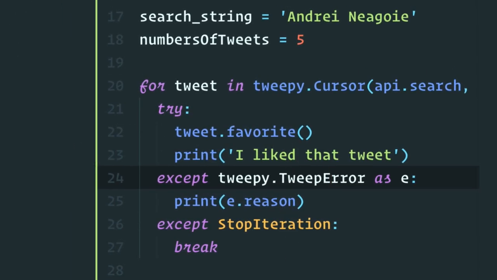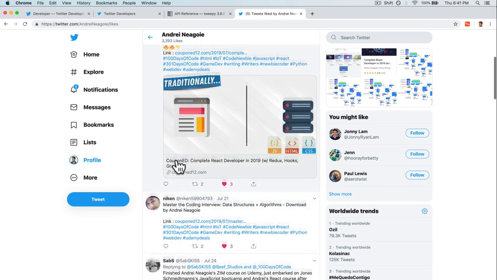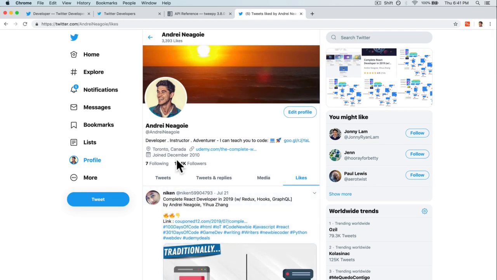And you can do different things here. For example, I can retweet as well if I wanted to instead of favorite. So now you know how on Twitter you always have those bots that somehow always retweet something? Well, this is what they do. They look for a keyword like JavaScript or Python or whatever, and they automatically retweet it. Very, very cool. As you can see, this Tweepy library is very useful, and combined with the Twitter API, you can do some really interesting things. But again, you want to be responsible here because there's a lot of ways that you can abuse and just spam people with Twitter. But hopefully, now you see some use cases.